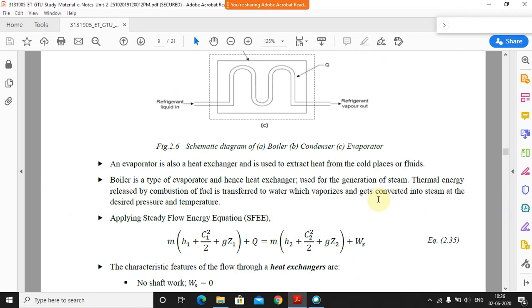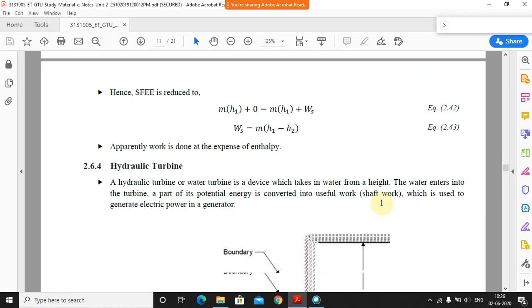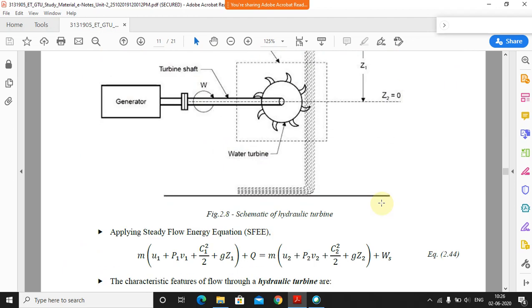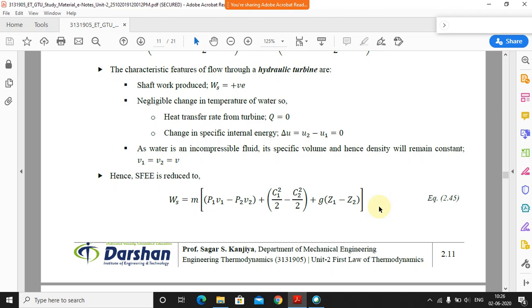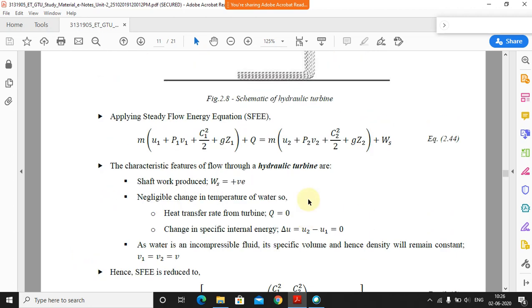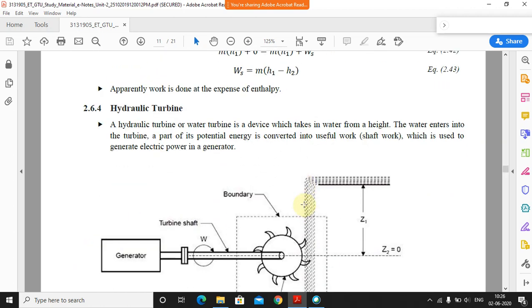Yeah, this steam and the gas we have seen now. The hydraulic turbine is there. Okay, again that is based on the same thing. So again the working is a little bit the same, but the only thing is that the characteristics may differ. Okay, so we'll see what is there. So basically next is nothing but your hydraulic turbine. Now what is a hydraulic turbine?